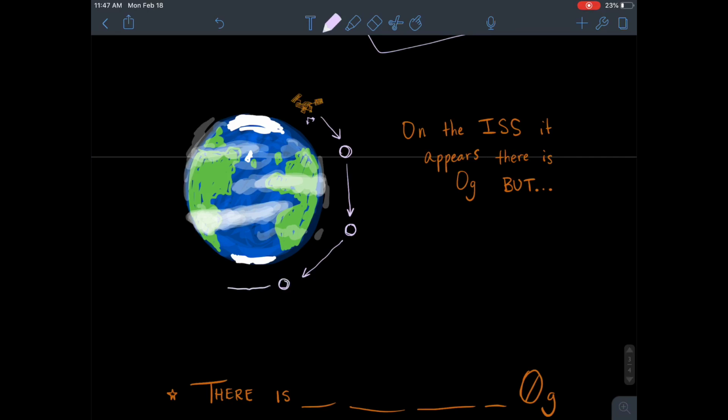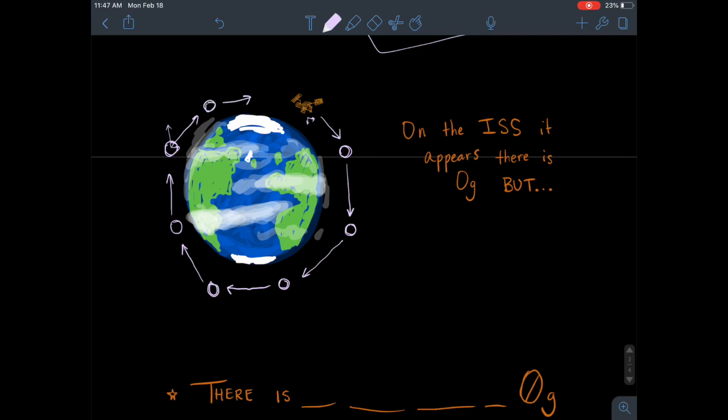Essentially, it's constantly falling because there is no up or down. When you're looking at outer space, you can't say left or right or east or west. This thing is just constantly falling. But it ends up orbiting the Earth because the Earth is more massive and is pulling on it as it moves forward. As it moves forward, gravity's pulling down on it, so it ends up going in this orbital path around our Earth.